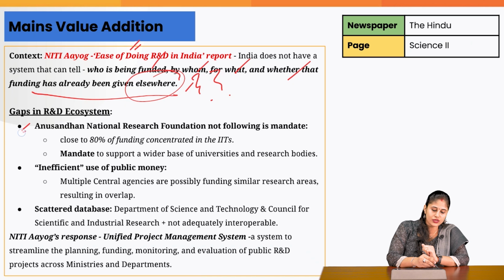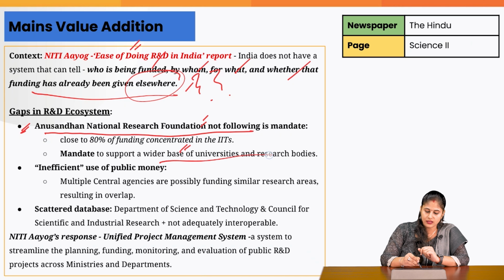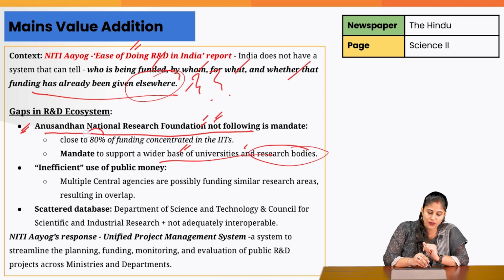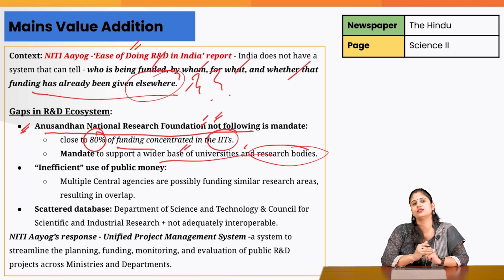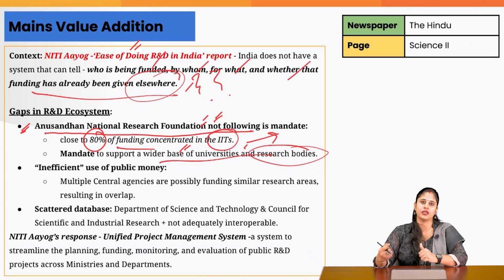The reason being, these are the findings highlighted by the Niti Aayog itself: the Anusandhan National Research Foundation's mandate is to widen the funding support to different universities and research bodies. But Niti Aayog in its finding has pointed out that this body is providing 80% of the funding to the IITs only. So what is getting impacted is that the majority of the funding is coming to only one kind of institute. We are not in a position to provide funding to different research bodies. So that is negatively impacting the R&D ecosystem in India.